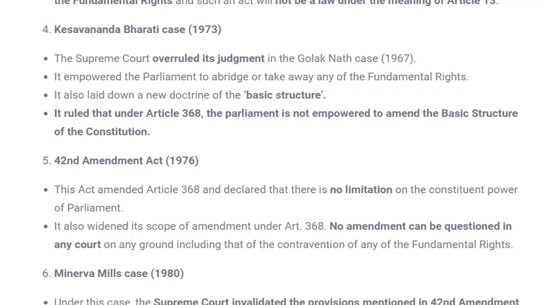Now what did happen in this case? In this case, the Supreme Court overruled the judgment in the Golaknath case. In the Golaknath case, the Supreme Court said that Parliament cannot amend fundamental rights. But over here, the Supreme Court said that fundamental rights could be amended, but it laid down a new doctrine of basic structure. According to this, under Article 368, Parliament could amend any part of the Constitution, but it should not hamper the basic structure of the Constitution, and from here the basic structure was inserted.